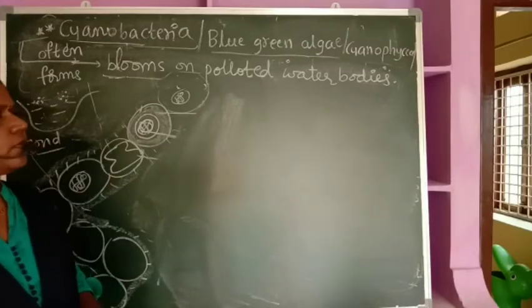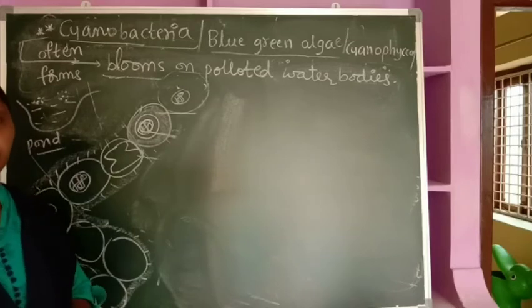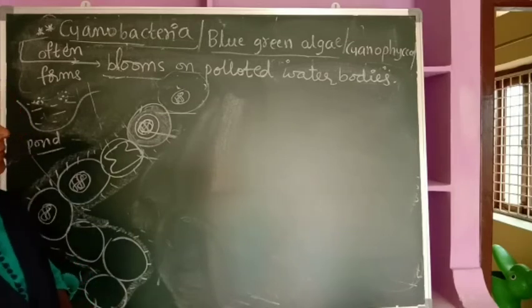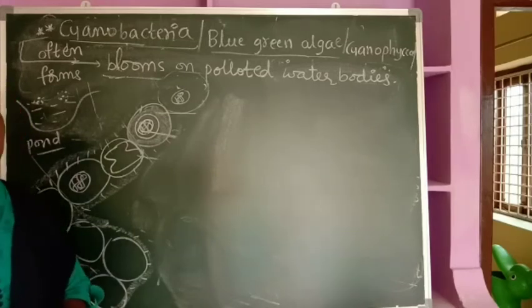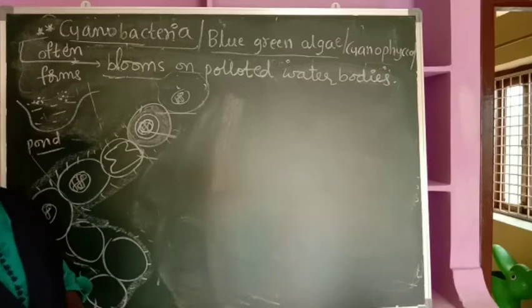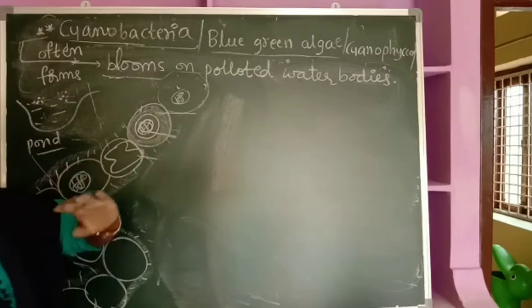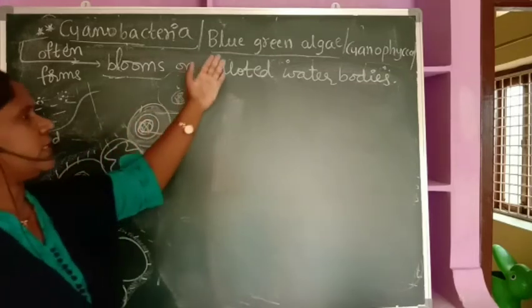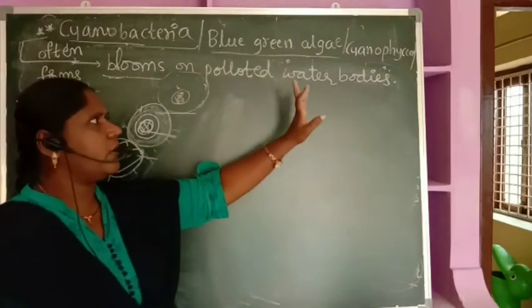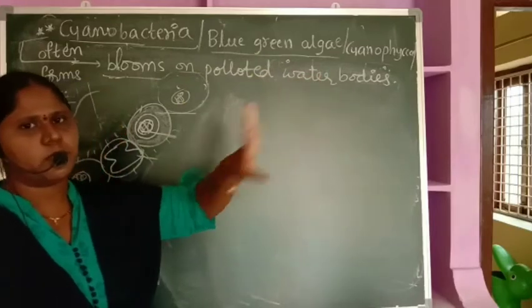Hello students, so for the last class we started with cyanobacteria. Cyanobacteria is a very important organism. Regarding cyanobacteria we have discussed the Godko phenomenon. It has the ability to absorb different wavelengths of light and can give different colors. That's why it's called blue-green algae and also called cyanophyceae, myxophyceae.